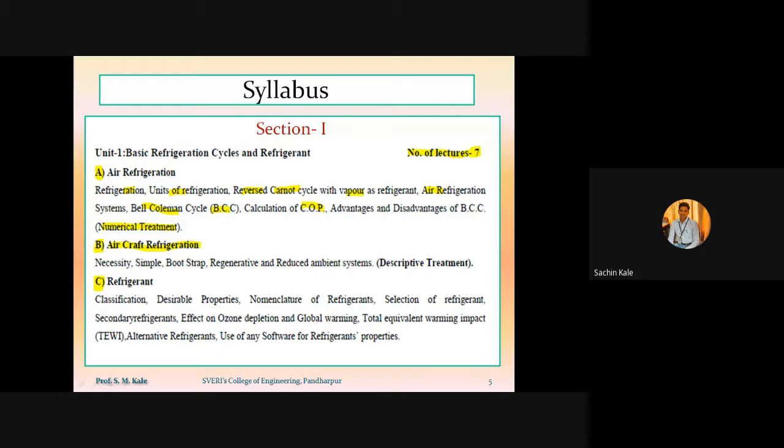So related to that, we also have to study what is the necessity. The first point which we have to study is what is the necessity to provide the air refrigeration system for aircraft. Then there are various types of air refrigeration systems which are being used in aircraft. Those are simple air refrigeration system, then bootstrap air refrigeration system, then regenerative air refrigeration system, and the last one is reduced ambient air refrigeration system. So these 4 systems we have to study under aircraft refrigeration.